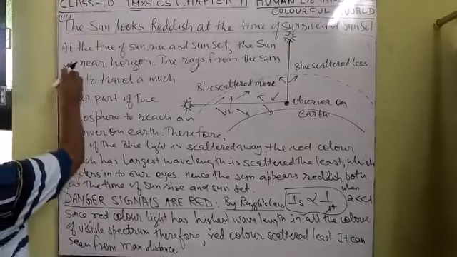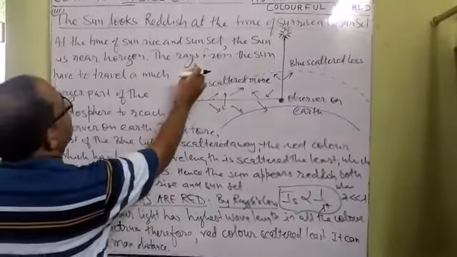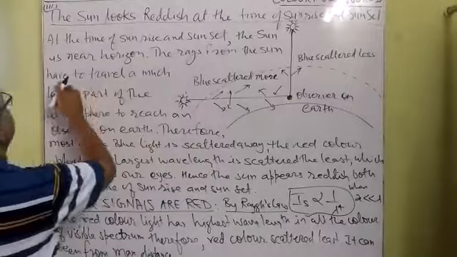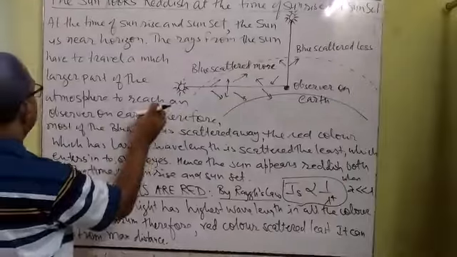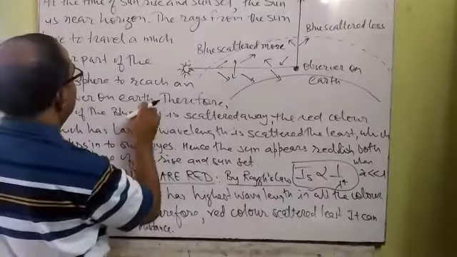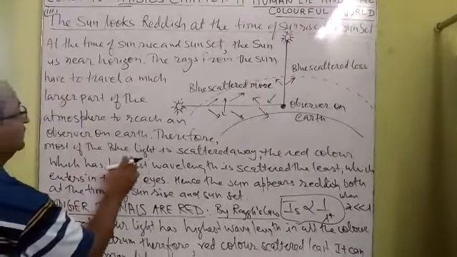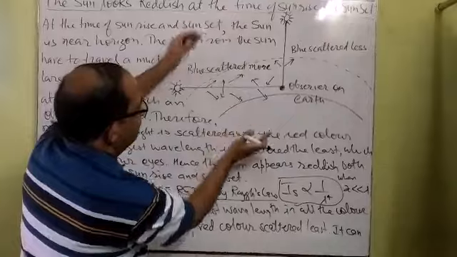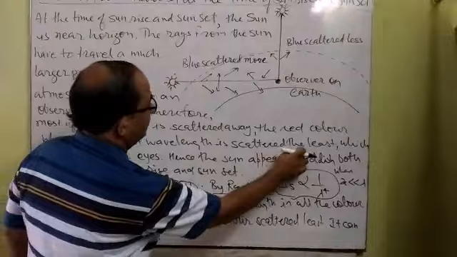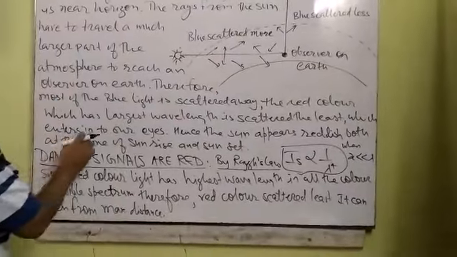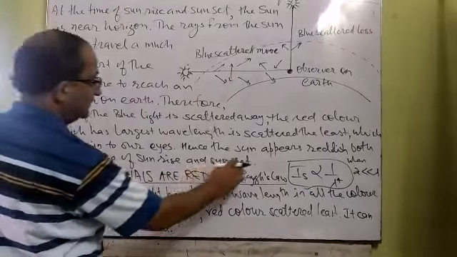Now the answer is there. At the time of sunrise and sunset, the sun is near the horizon. The rays from the sun have to travel a much larger part of the atmosphere to reach an observer's eye on the earth. You can see in the picture. Therefore, most of the blue light is scattered away in this situation. The red color, which has a larger wavelength, is scattered with least angle and enters our eye. Hence, the sun appears reddish both at the time of sunrise and sunset.